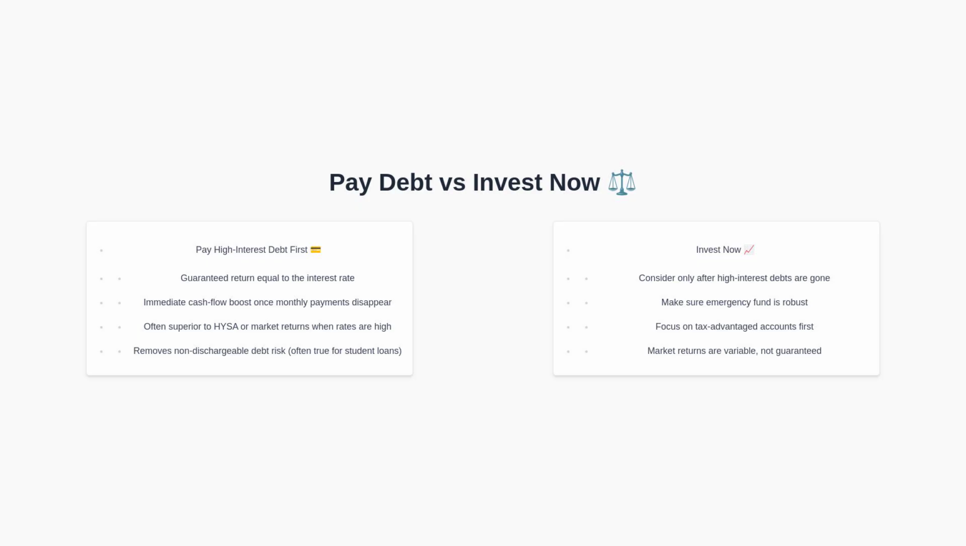On the left, paying high-interest debt delivers a guaranteed return equal to the interest rate, provides an immediate improvement in monthly cash flow, and reduces risk from debts that may be difficult to discharge. This is frequently better than keeping cash in a savings account or investing in the market when interest rates on debt are high. On the right, investing is appropriate after high-interest debts are eliminated and a sufficient emergency fund is in place. When investing, prioritize tax-advantaged accounts because market returns are variable and not guaranteed.